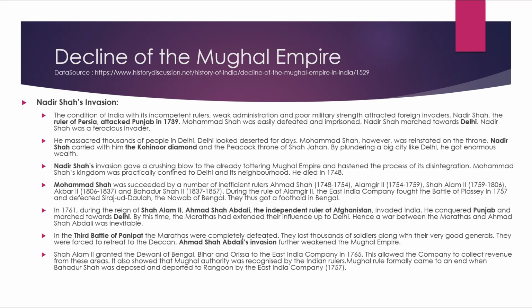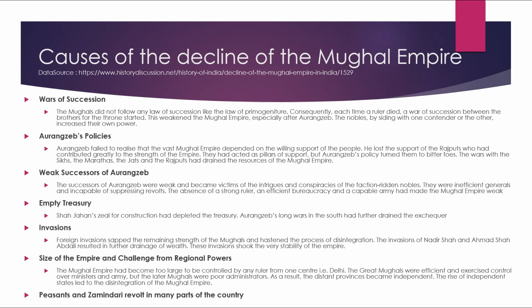Ahmad Shah Abdali's invasion further weakened the Mughal Empire. Shah Alam too granted the Diwani of Bengal, Bihar, and Odisha to the East India Company in 1765. This allowed the company to collect revenue from these areas. It also showed that Mughal authority was recognized by the Indian rulers. Mughal rule came to an end formally when Bahadur Shah was deposed to Rangoon by the East India Company in 1857.